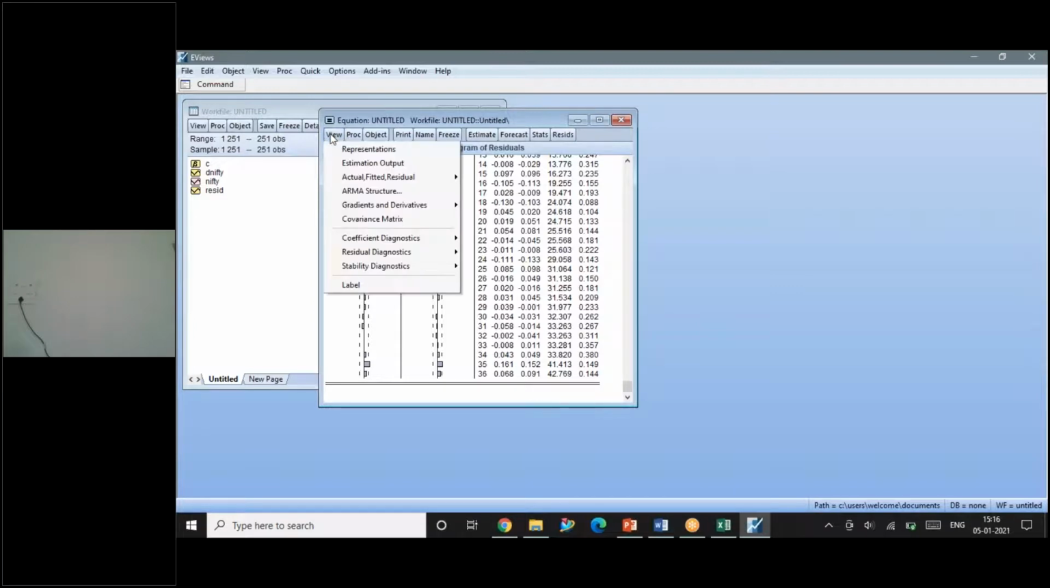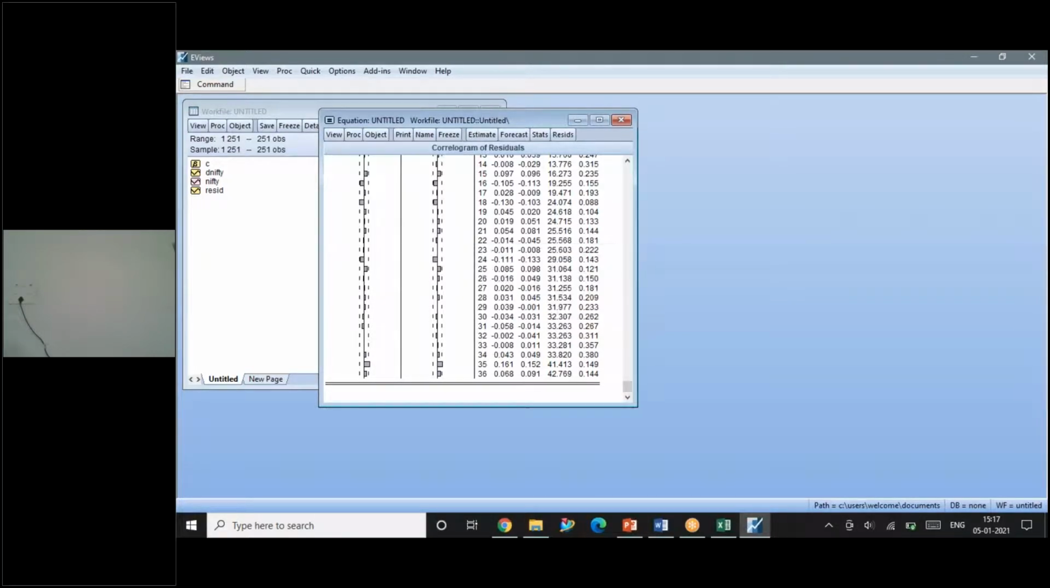So can I leave with this? No, I need to perform another residual diagnostic check. That is the residual diagnostic, correlogram squared residuals.